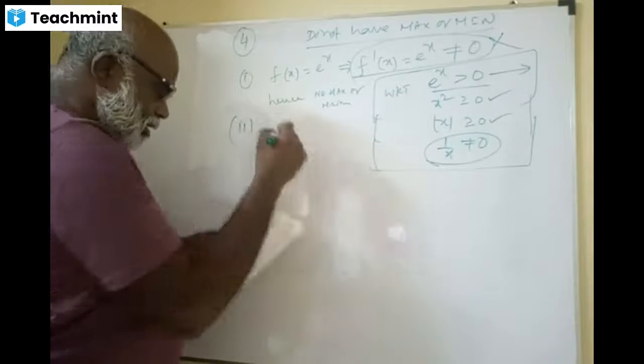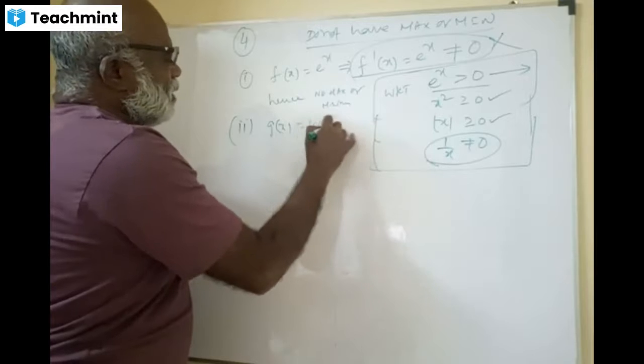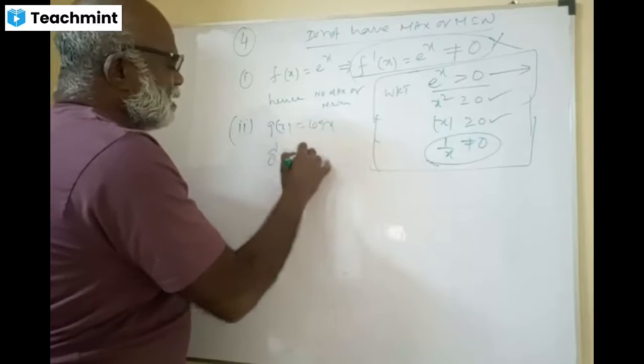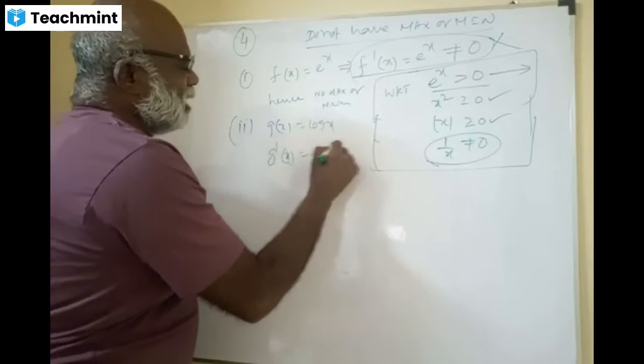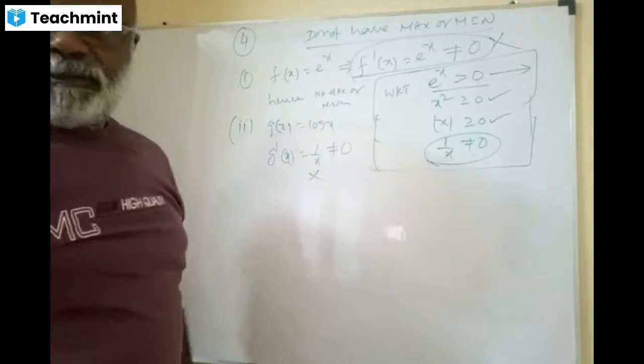Second part, g of x equal to log x. What is g dash x? Yes, 1 by x. 1 by x can never be 0, just now I told you. Therefore, it doesn't have maxima or minima.